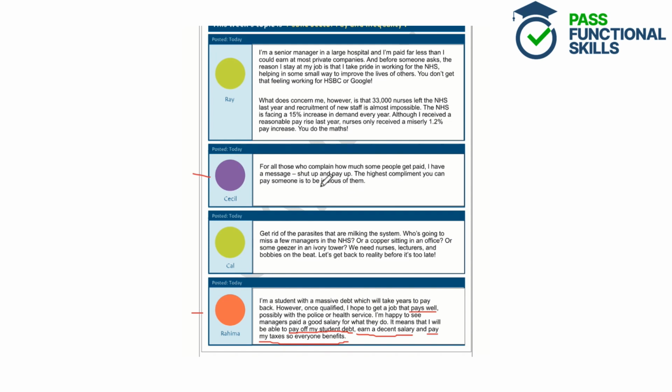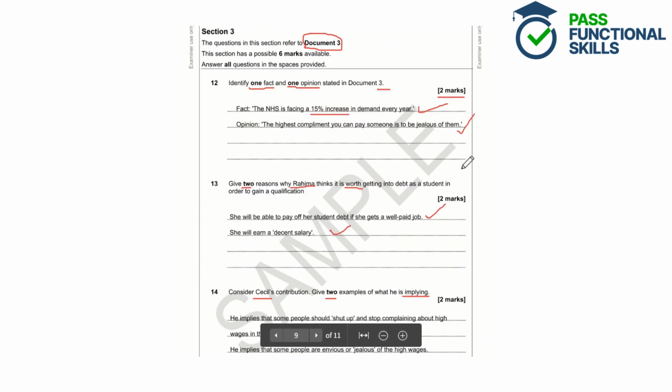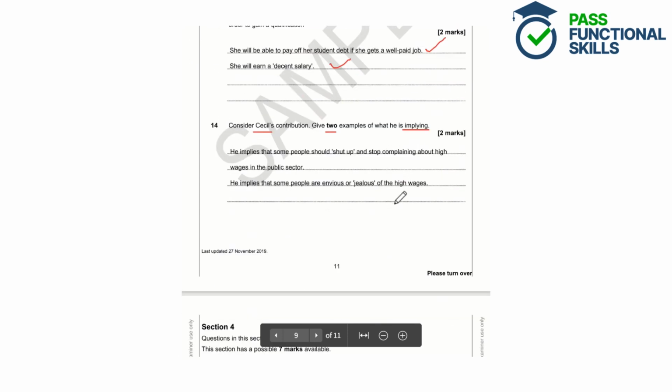Okay, so we can see here he's saying the highest compliment you can pay someone is to be jealous of them. So we can see that from the rest of what he said, people are complaining about people's wages. So the link there means that he's saying that they are simply jealous of what people are getting paid. So he implies that some people are envious or jealous of high wages is correct.